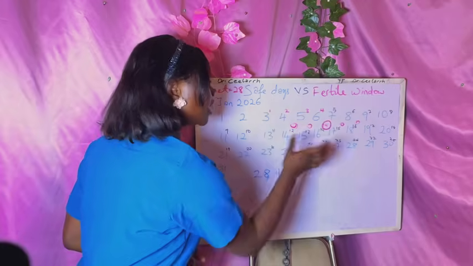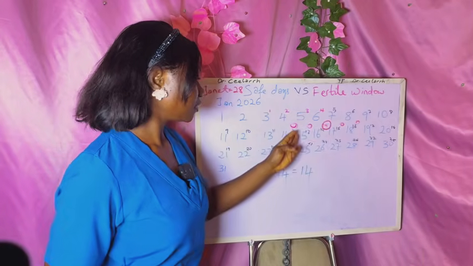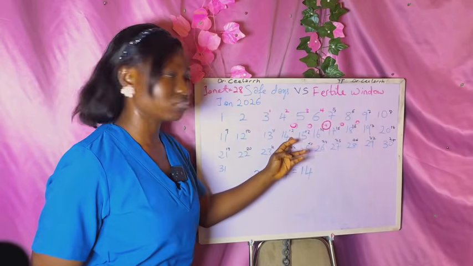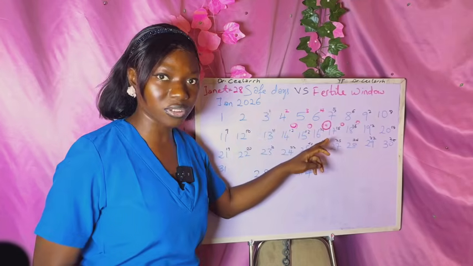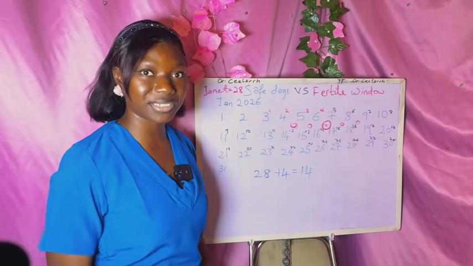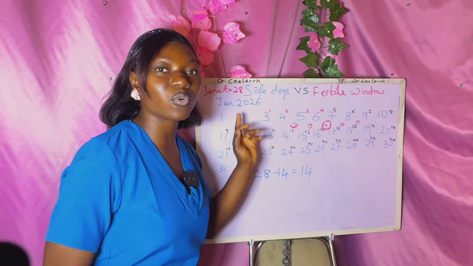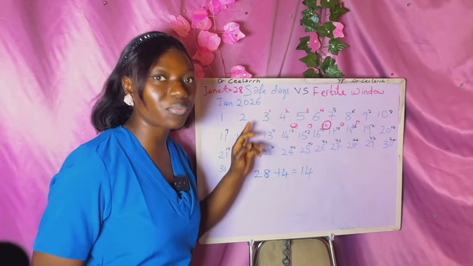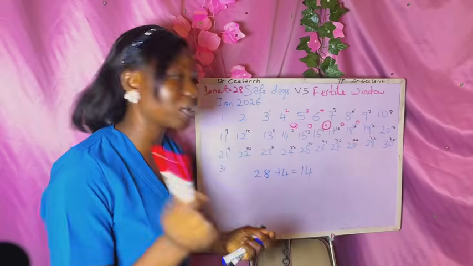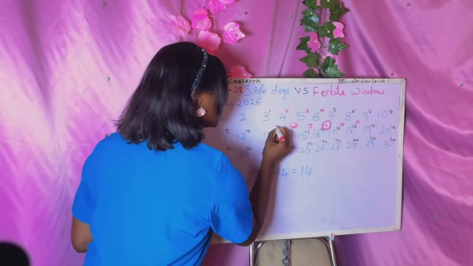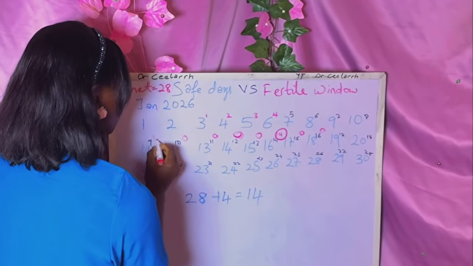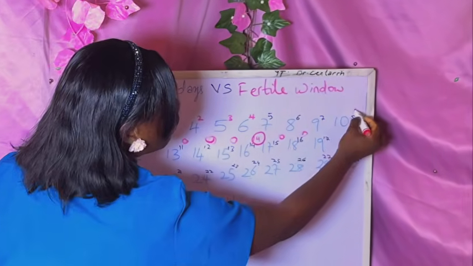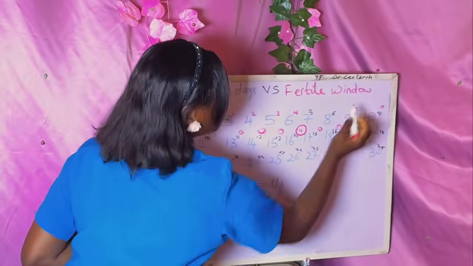Now we said 5 days before, so since she's likely to ovulate up to this day, backward, let's count 5 more days backward. It also gives an allowance that she's likely to get pregnant if she has unprotected sexual intercourse, because the sperm can wait. Let's say she has sex on this day. It's supposed to be 1, 2, 3, 4, and 5.